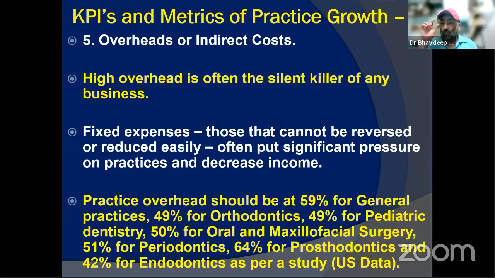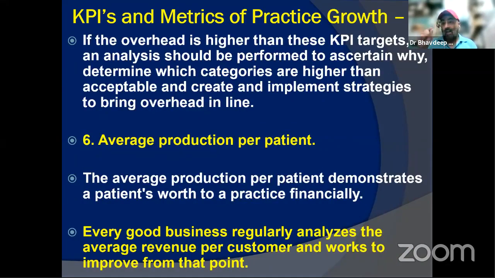You have to settle your calculation, because if you want to calculate your NPM, you have to put in your data: what percentage of your indirect costs are of your direct, or in totality, what they are contributing, as we did in NPM. If you have any further confusion, the YouTube channel links would open tonight, late night, and go up to early morning on Monday. So you can watch the GPM and NPM videos again. Remember, if your overhead is higher than the target, whatever the benchmark, calculate why they are higher, and then employ strategies to bring them in line.